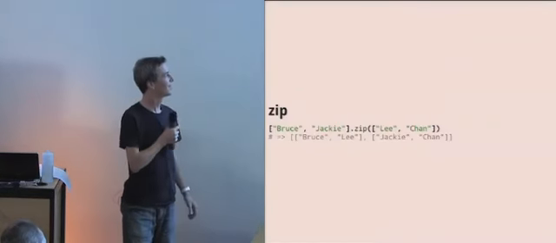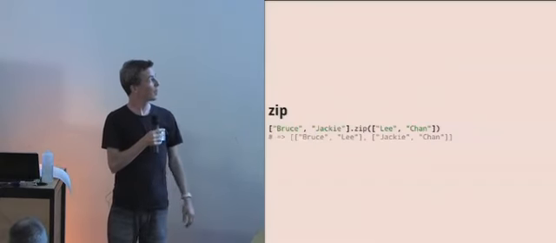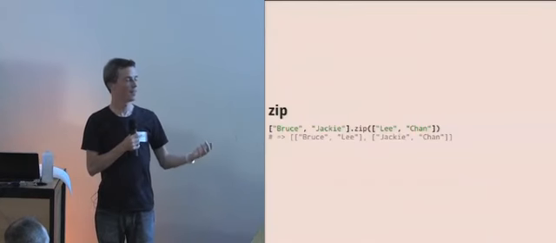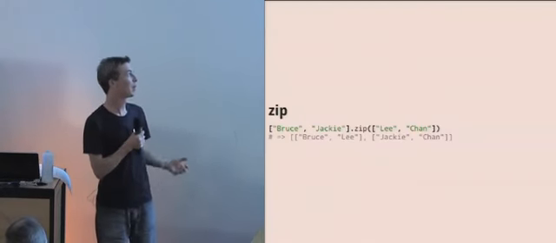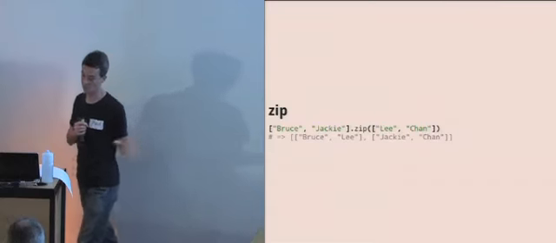Zip is kind of like the thing that fastens your trousers together. It takes two sets of enumerable things and zips them together into pairs. And there's a slight irritation with this, which is that the parameter that you pass into zip has to be an array. It can't be an enumerable. And that's a side effect of the way that Ruby works. Ruby isn't really like functional languages in that respect, so it's slightly limited. You can't, for example, have an infinite range there or something, which would be really nice.